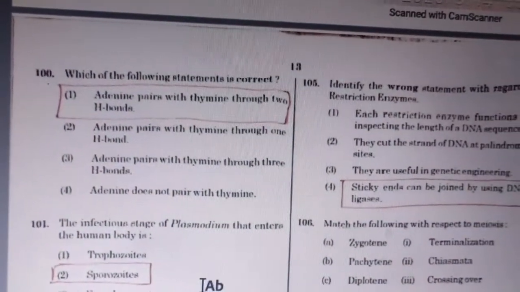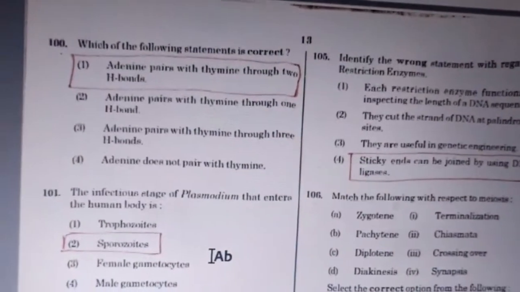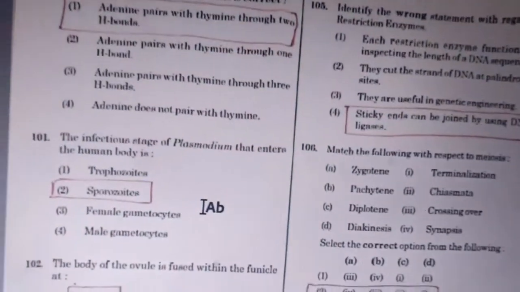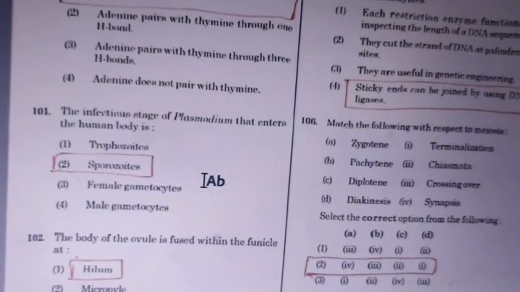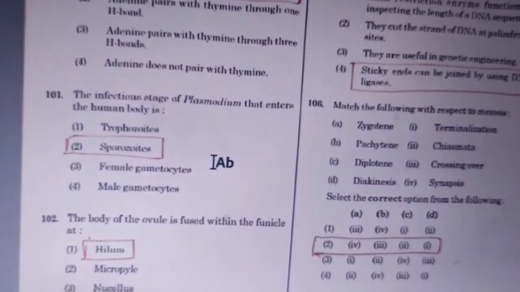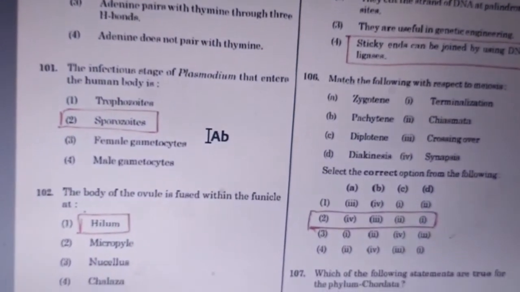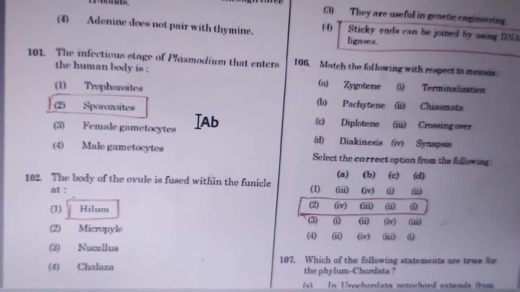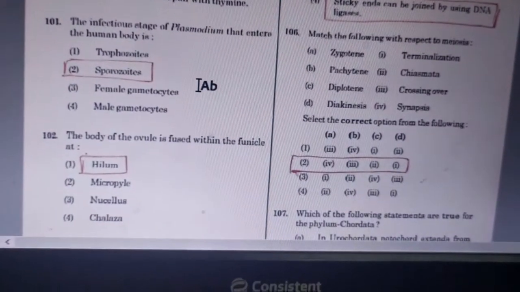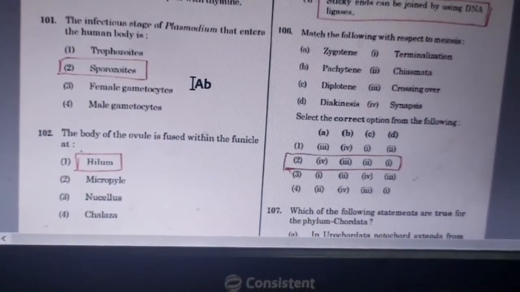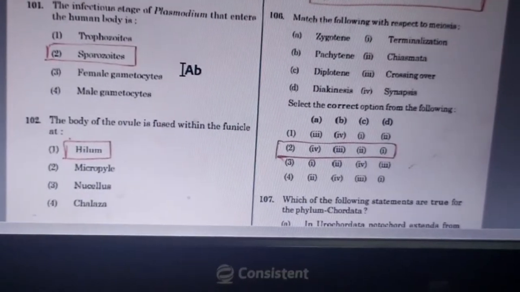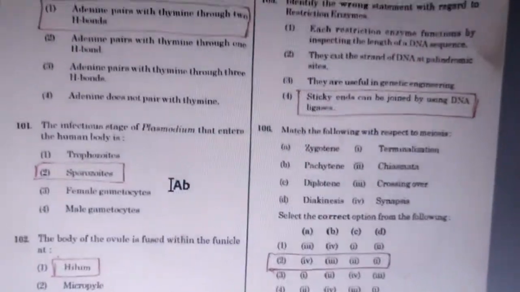Answer is adenine pairs with thymine through 2 H bonds. 101st question is, the infective stage of Plasmodium that enters the human body is sporozoites. And 102, the body of the ovule is fused with the funicle at hilum.